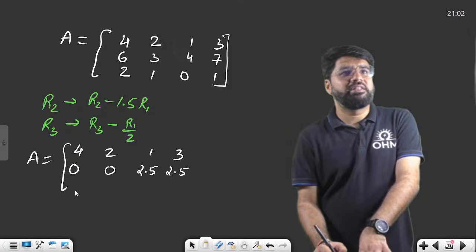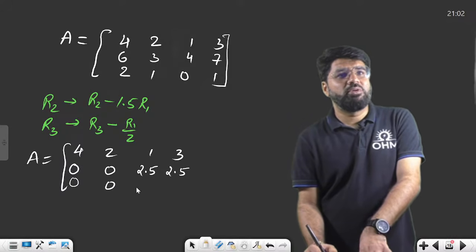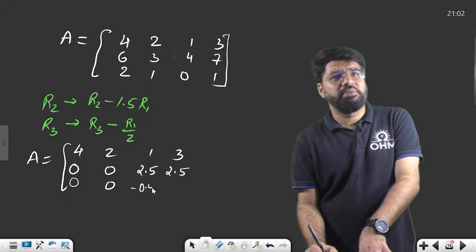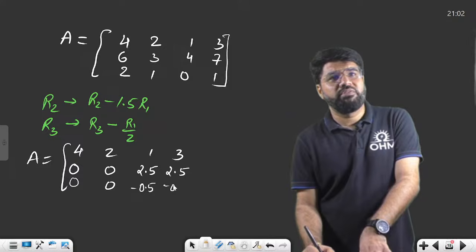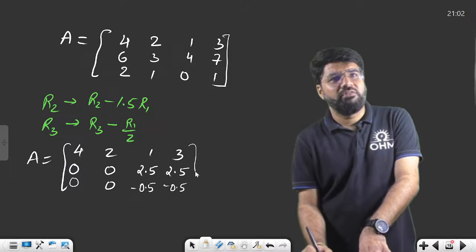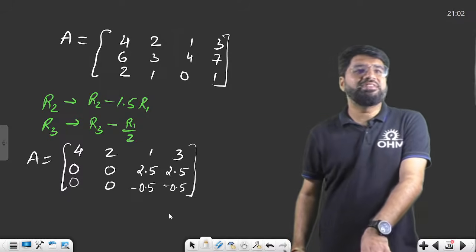Now last, R3 minus R1 by 2. So this is 0. 1 minus 2 by 2 is again 0. 0 minus 1 by 2, so minus half, or let me write it as minus 0.5, and 1 minus 3 by 2, so 1 minus 1.5, this is also minus 0.5. Okay, now we have clear relations. What is that clear relation?